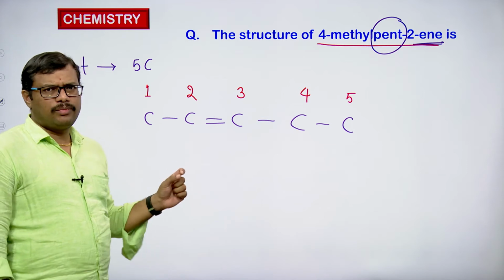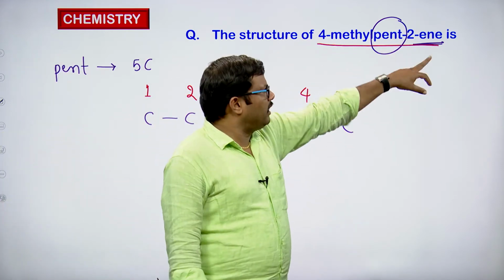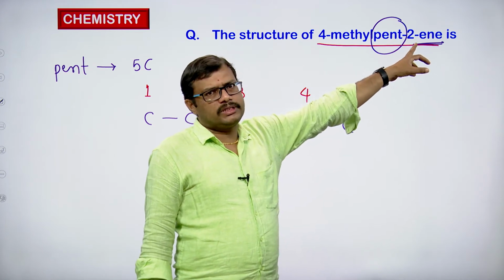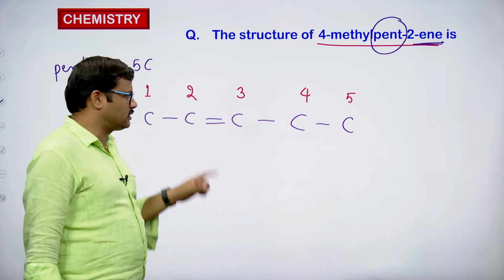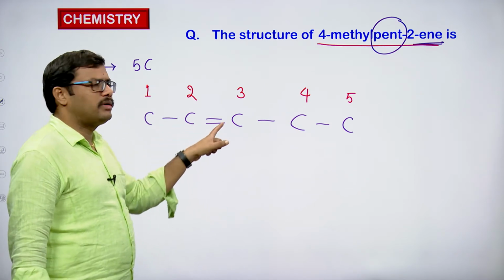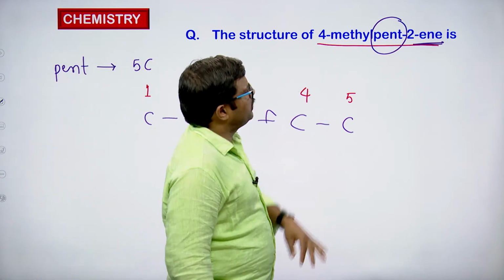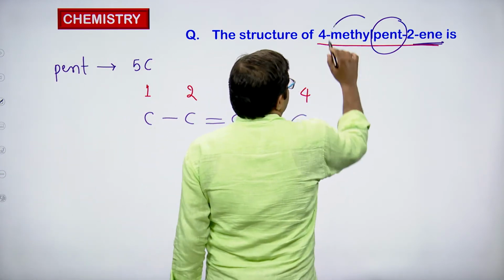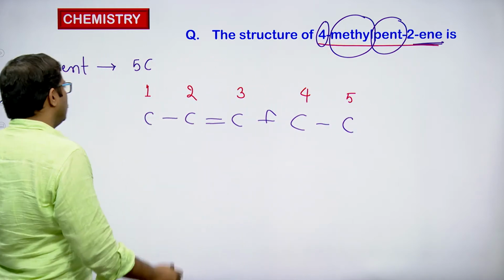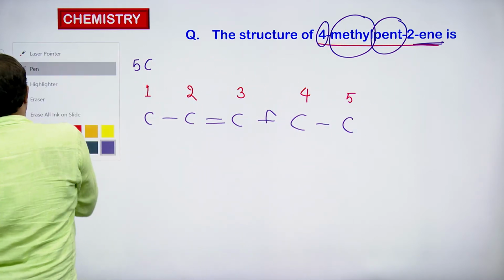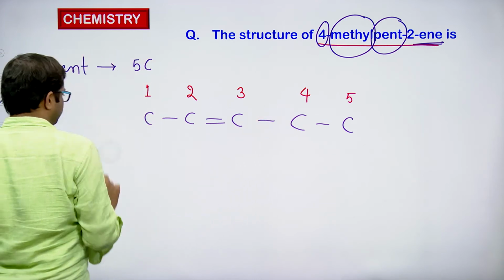So the double bond's starting carbon atom is always mentioned in the name. 2-ene means the double bond is present between the second and third carbon atoms. It starts at the second carbon, so I am writing it between second and third. Then we have a substituent. What is that substituent? It is methyl. At what position is it located? At the fourth position, so I have to keep it at the fourth position, right?